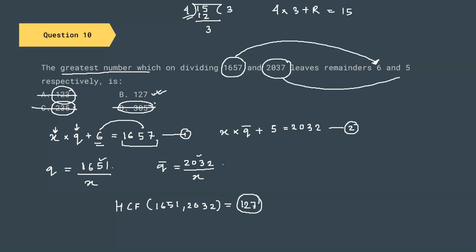So 127 is the largest number that on dividing 1657 and 2037 gives us a remainder of 6 and 5. So this was our question. Sometimes when the calculations are very big, it is always feasible to go for the trial and error method. Look into the options, try some reverse calculation, and try the method of elimination rather than selection of the correct answer. So this was the 10th question for today's lecture.